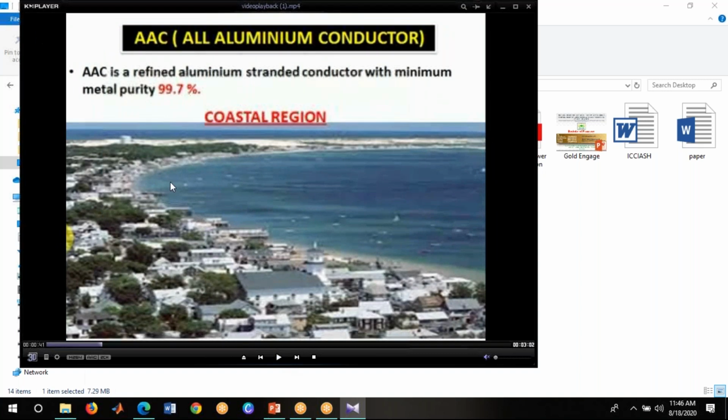So for the first one, as already said, all aluminum conductor we are using in the coastal line region. Why? Because in coastal regions there are chances of heavy rains, so there is a chance of corrosion. So aluminum is more resistant to corrosion. That's why we are using this type of conductor in the coastal area. And this type of metal consists of 99.7% aluminum. So it is one of the most important points. The percentage is also important. These are constant parameters, in the equations and in these percentage levels.